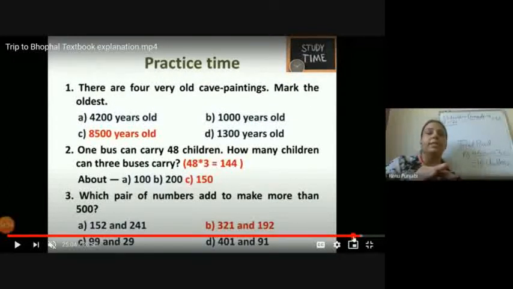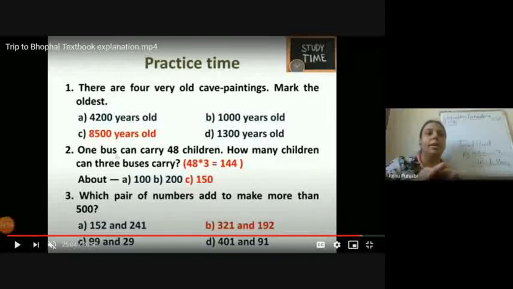Now come to the practice time. There are 4 very old paintings; mark the oldest. Years are given. A is 4,200 years old. B is 1,000 years old. C is 8,005 years old. D is 1,300 years old. So which number is greater out of these numbers? 8,005. It means this painting is the oldest, which is 8,005 years old.